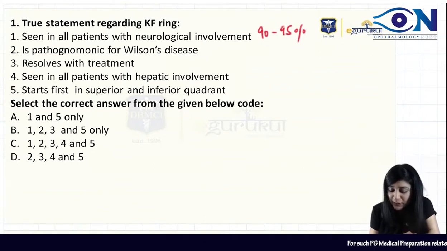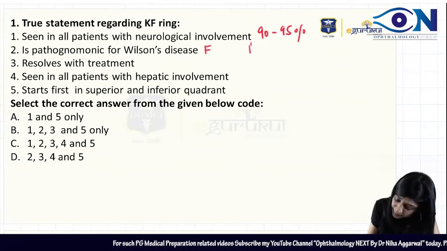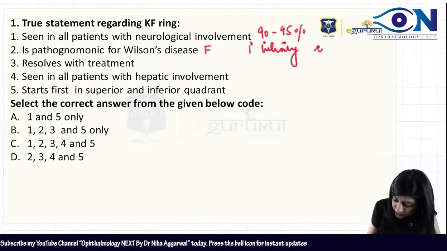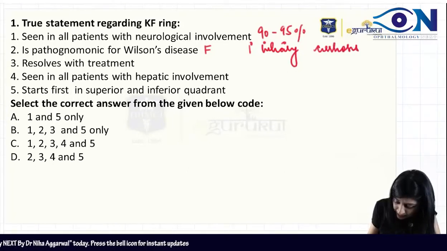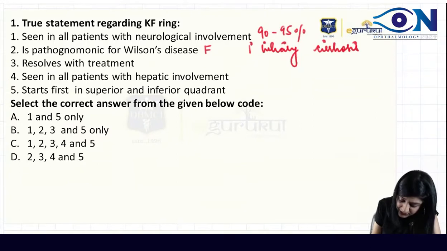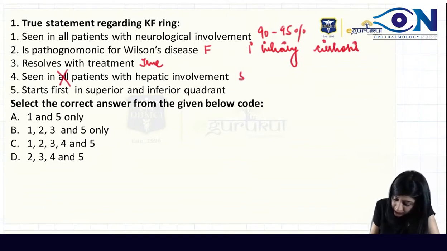It is pathognomonic for Wilson's disease. This is false because this is also found in primary biliary cirrhosis. Resolves with the treatment. This is actually true. It is reversible with the treatment. Seen in all patients with hepatic involvement? No, it is only 50 to 55%.